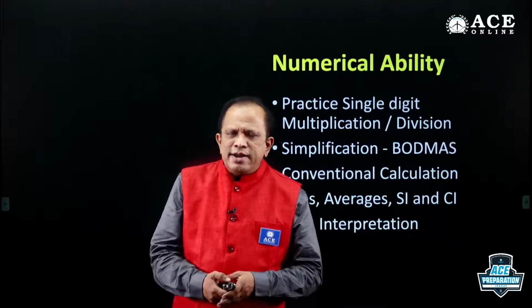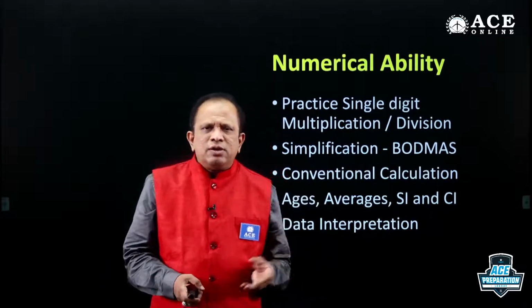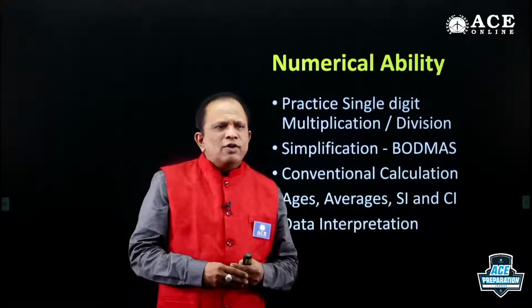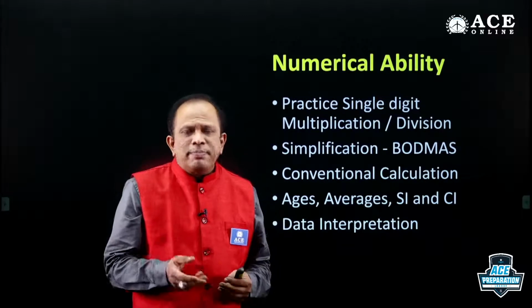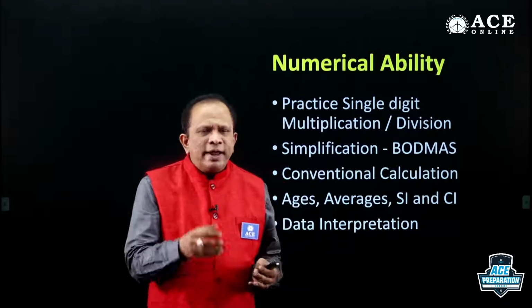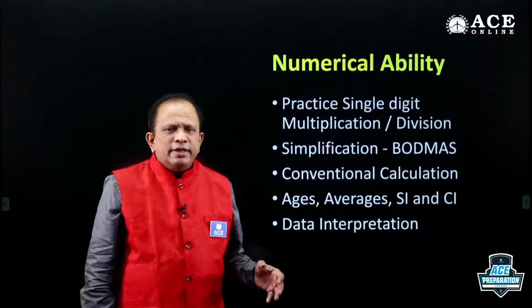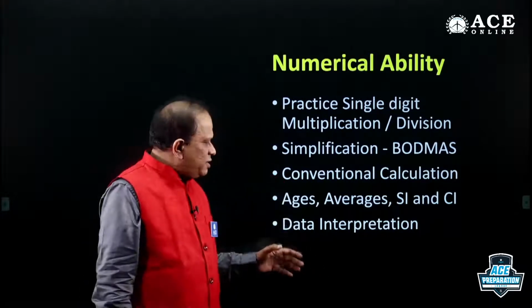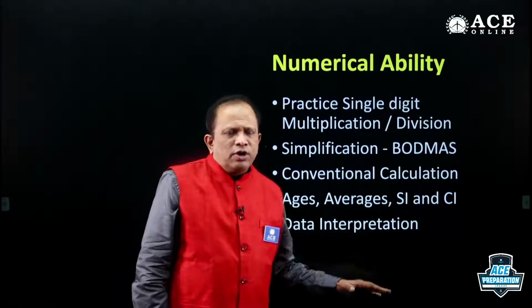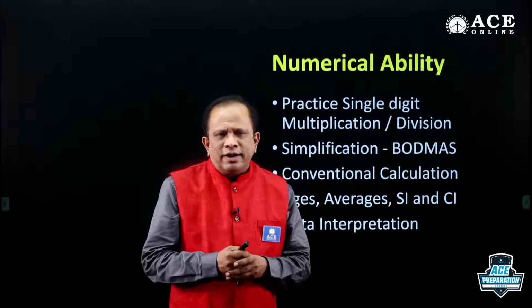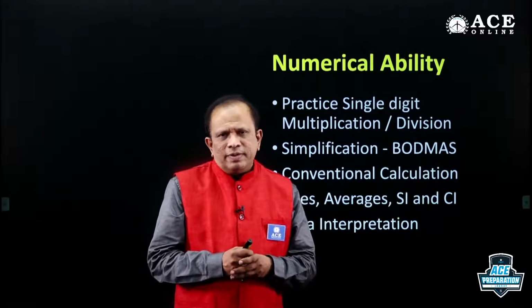Whenever data interpretation is there, they will be asking questions like, what is the sum, what is the difference, or what is the ratio, what is the percentage. That means the basic concepts are applied in data interpretation. So if you have not prepared much till now, at least please revise these topics. You are going to come out with a decent score in numerical ability, right?